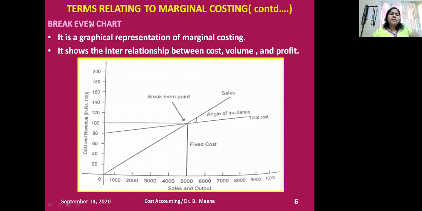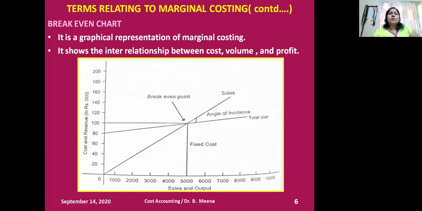Just look at that Y axis, cost and revenue in rupees. I mentioned three zeros there, which means I showed only 80 here, but the value is really 80,000. So what I want to explain to you is that the total cost curve starts from 80,000, right?